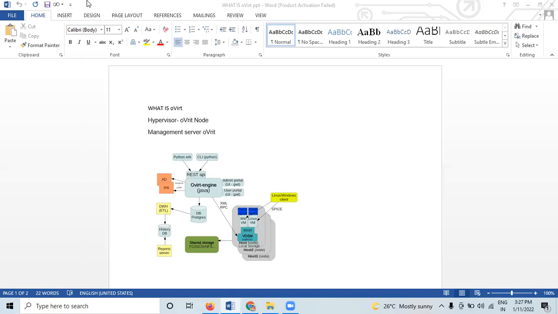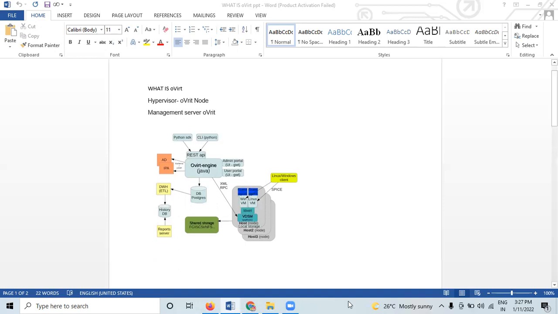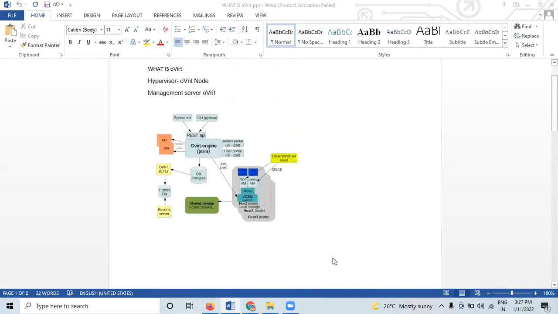oVirt consists of several components, each responsible for a part of the work. The oVirt platform consists of the following three logical components. The first is the control unit used to administer tasks related to the management of the global configuration of the entire virtualization infrastructure. So this is about the oVirt Engine. Here it manages virtual machines, storage, and network settings.